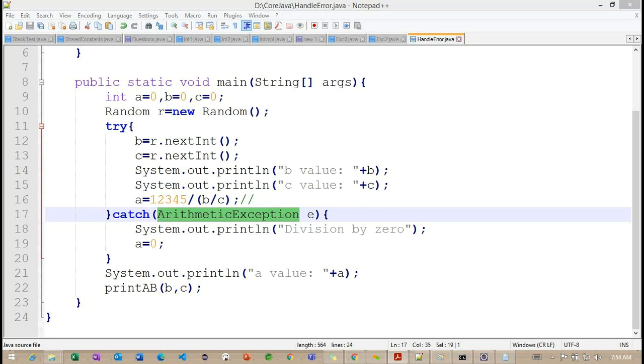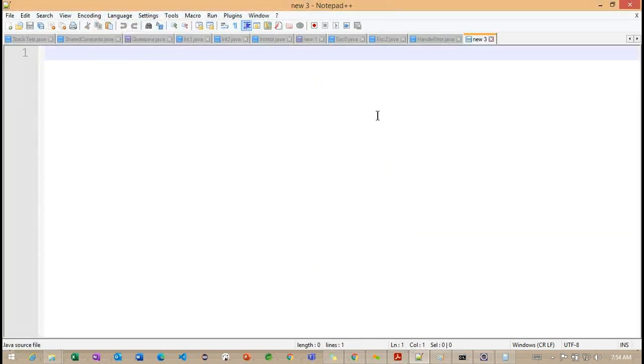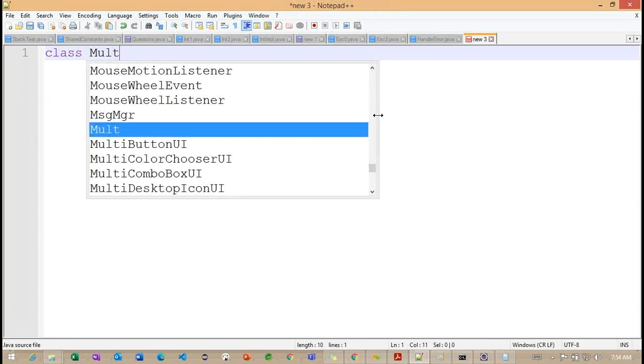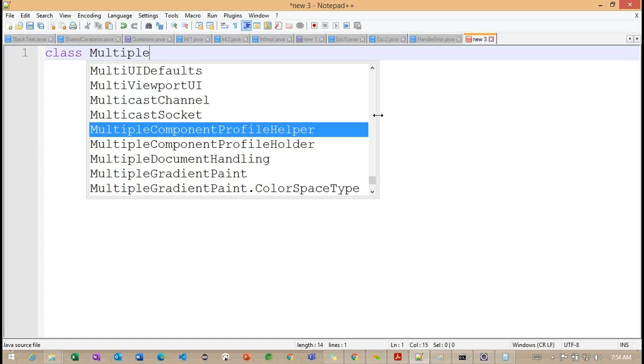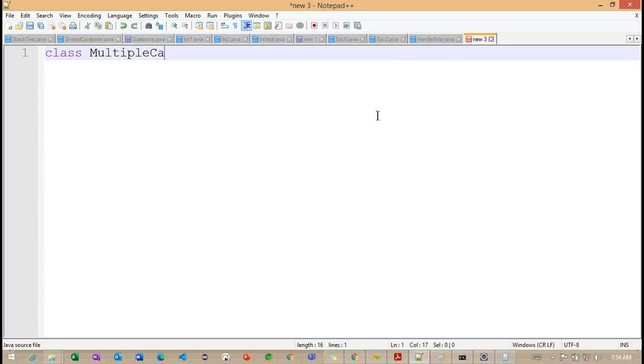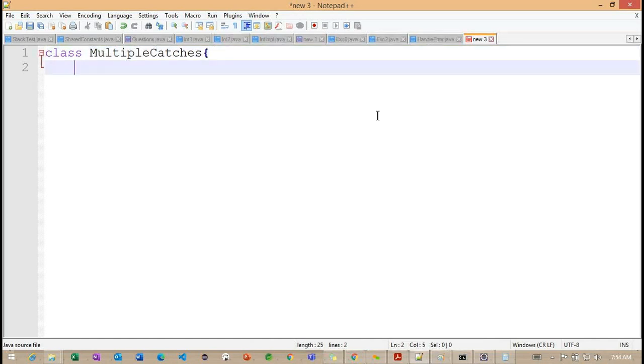And here, when we are going to work with multiple catches, we need to work like this. Here, I am trying to work with one class. This is the name of the class I'm trying to work with, multiple catches.